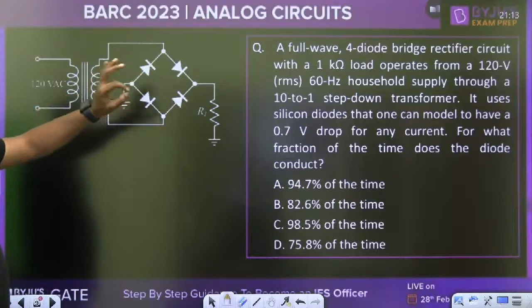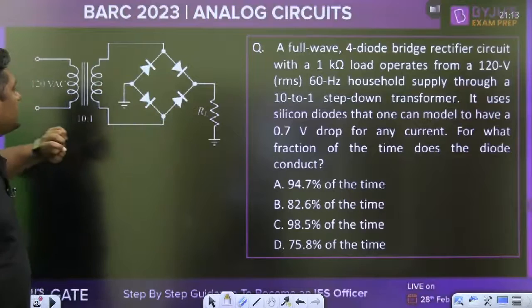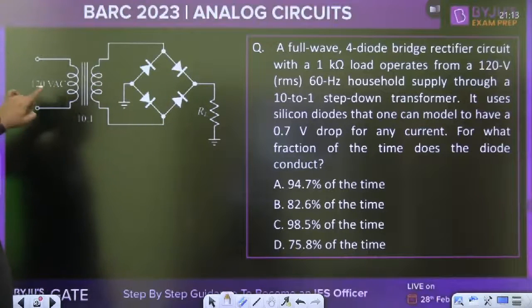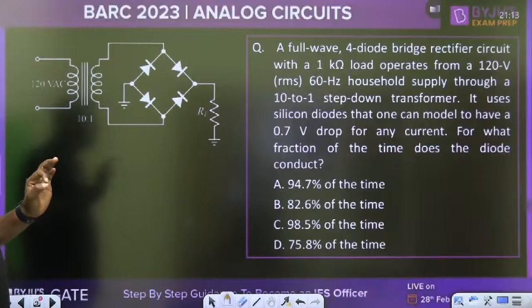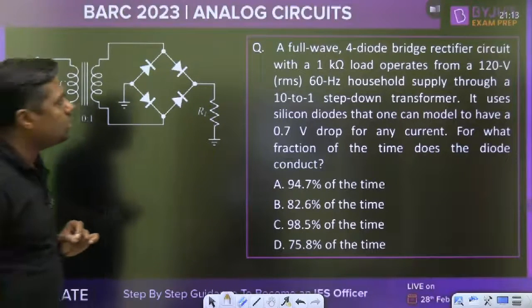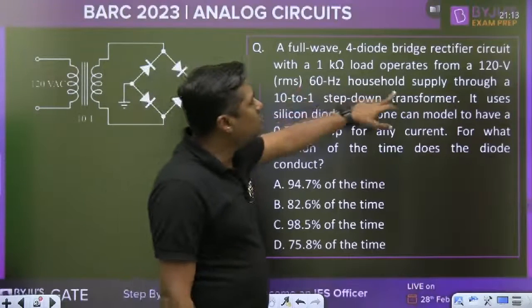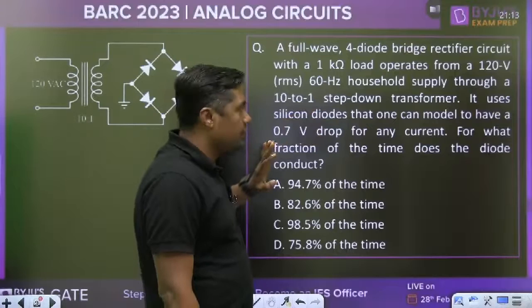A full wave 4 diode bridge rectifier. This is the 4 diode bridge rectifier. RL is connected here, that is ground, that is connected here. 120 volt AC is connected here. 10:1, that is the ratio. A 4 diode bridge rectifier circuit with a 1 kilo ohm load operates from a 120 volt 60 hertz household supply through a 10:1 step down transformer.